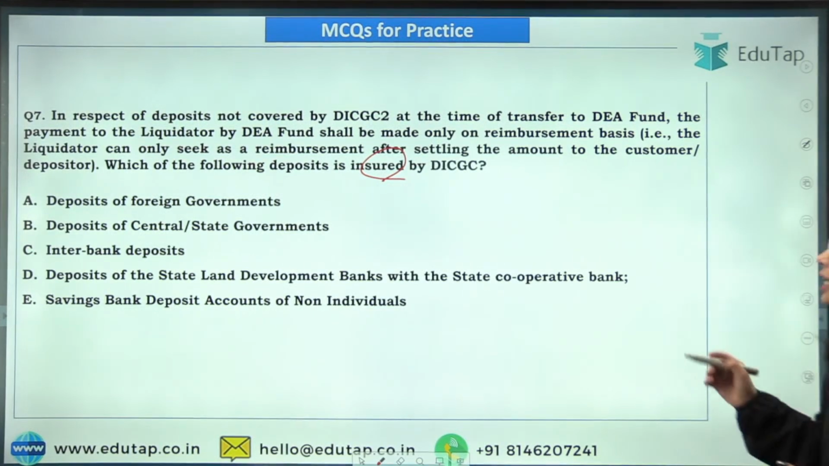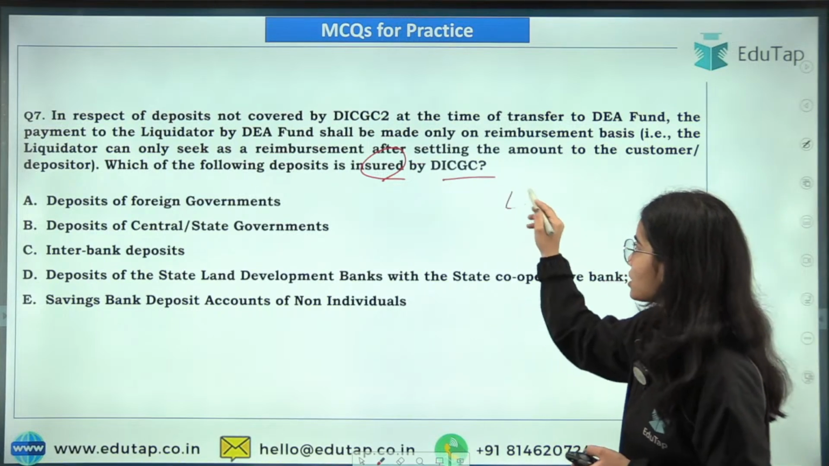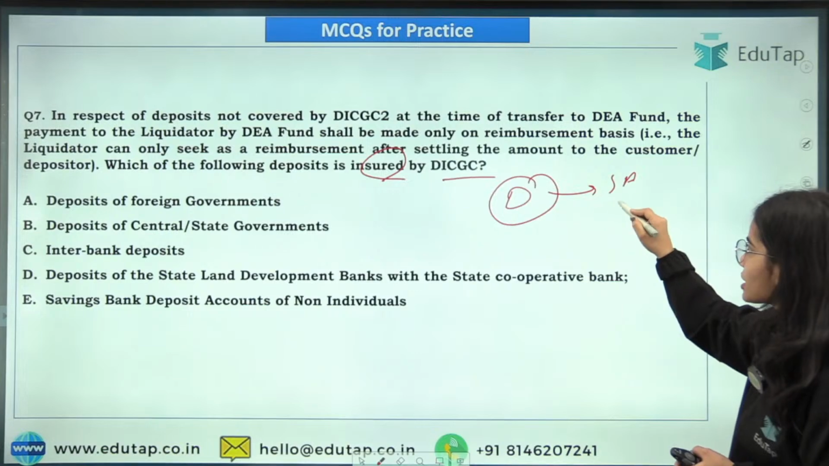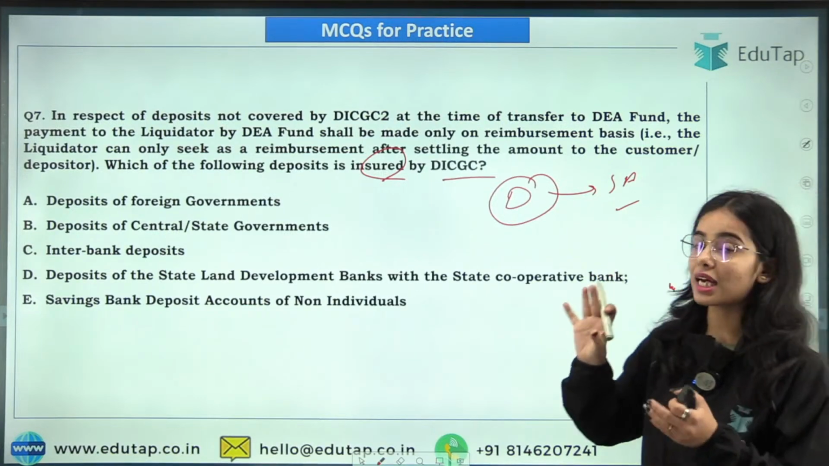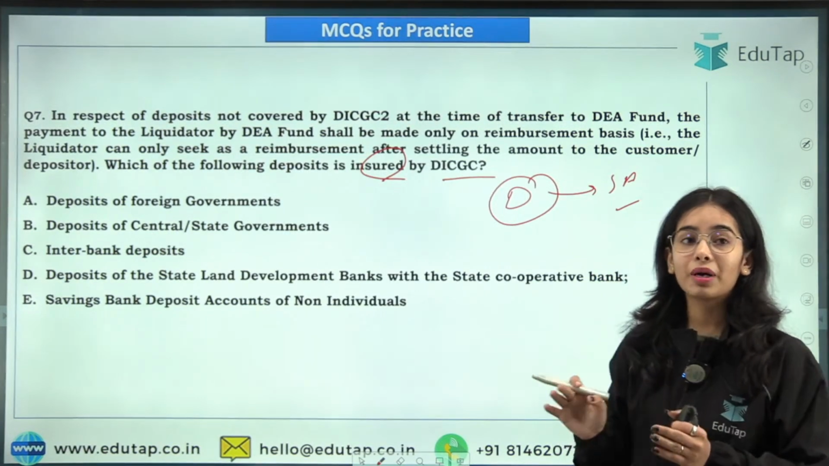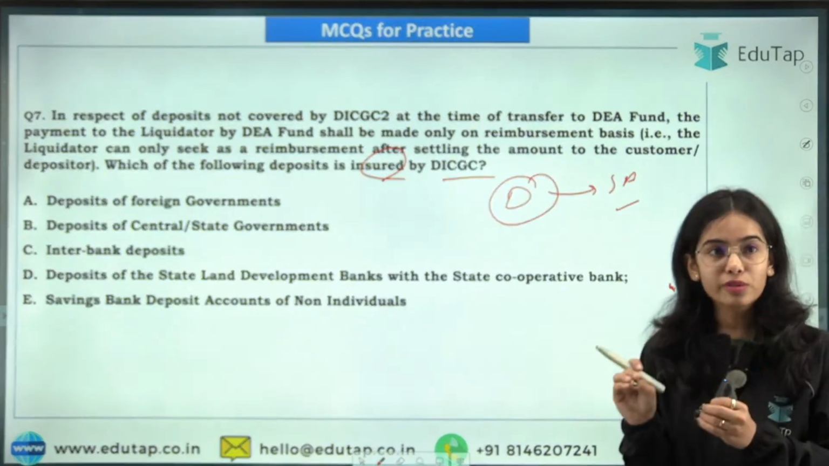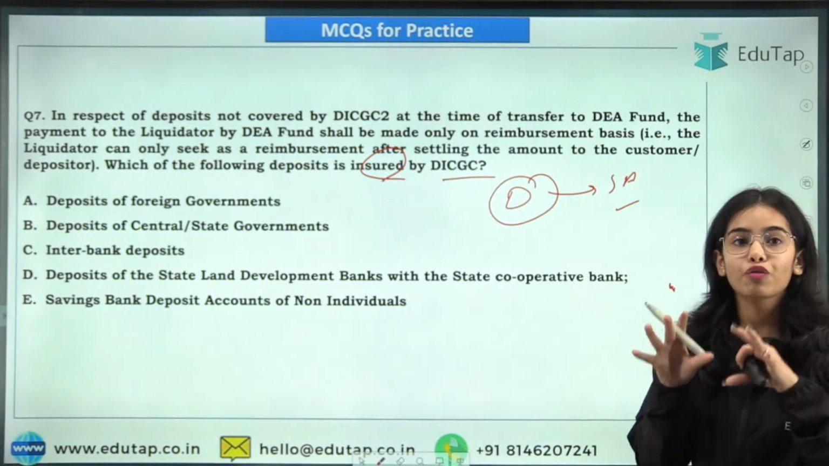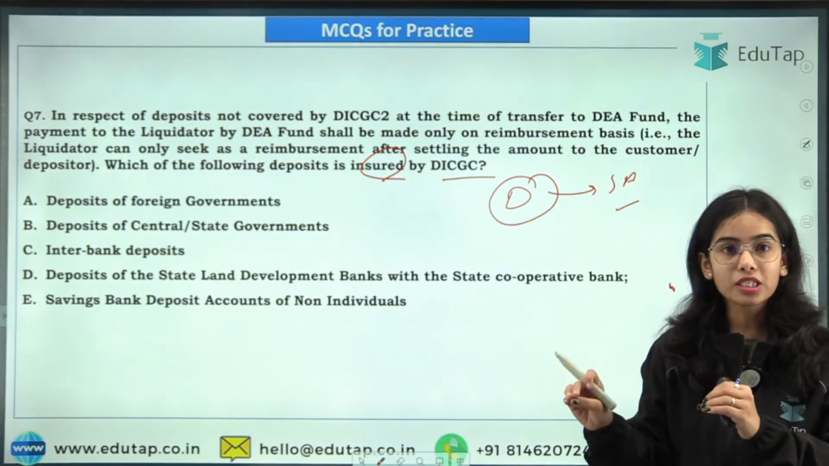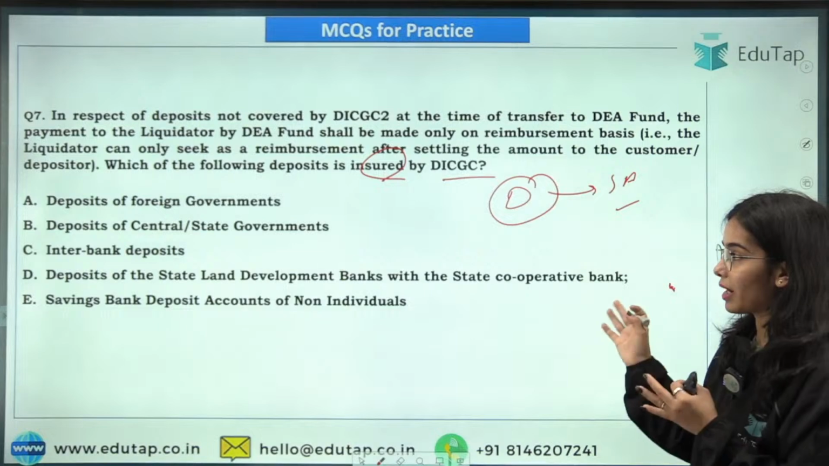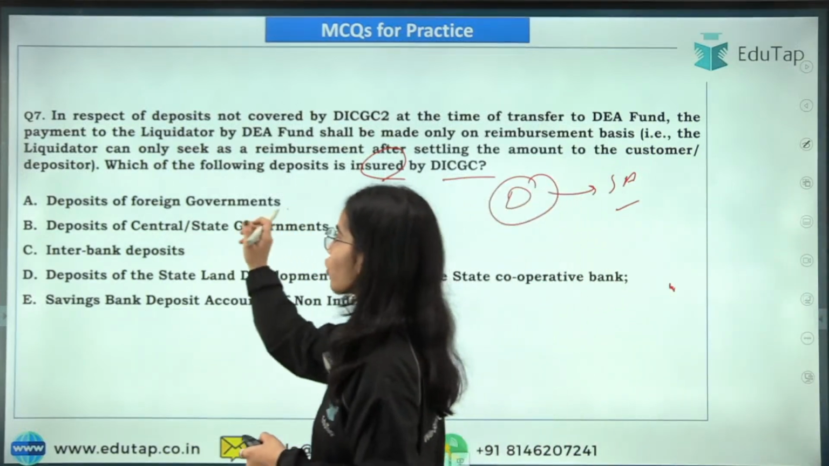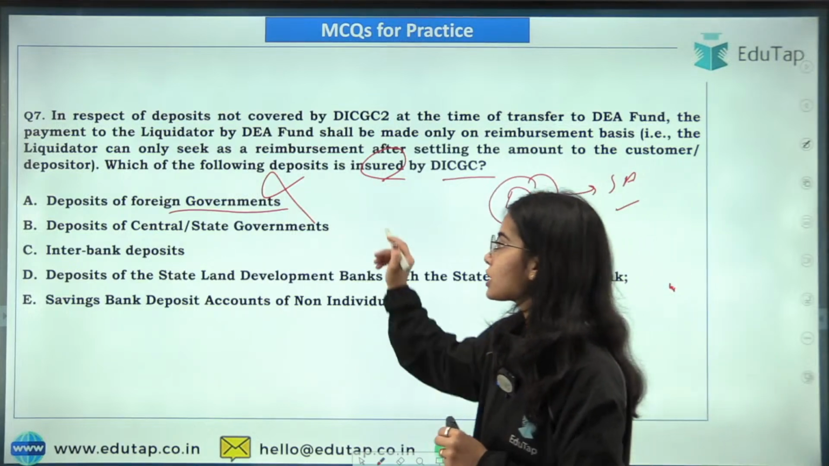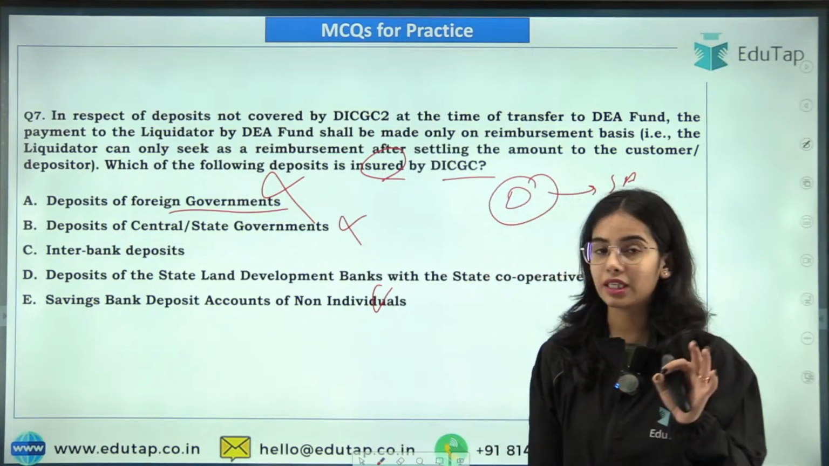So we have discussed that the deposits in the savings account, in the fixed deposit accounts, and in such accounts are insured by the DICGC. But there are some deposits that are not insured by the DICGC. So which are those deposits? Deposits of foreign governments are not insured by the DICGC. Deposits of central or state governments are not insured by the DICGC.